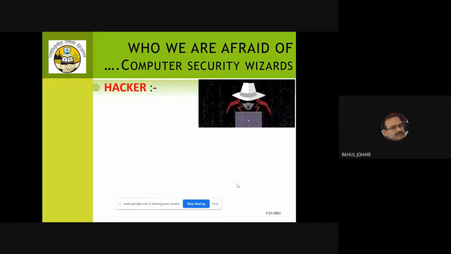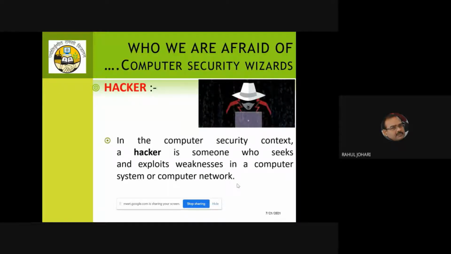Now, in computer security or information security, whom are we actually afraid of, from whom do we protect the data? First, we always say the hacker. They are someone who seeks and exploits the weaknesses in a computer system or a computer network. So they're always looking out for that piece of code which is vulnerable, and they can launch the attack and inject certain malware into your software or into your systems.